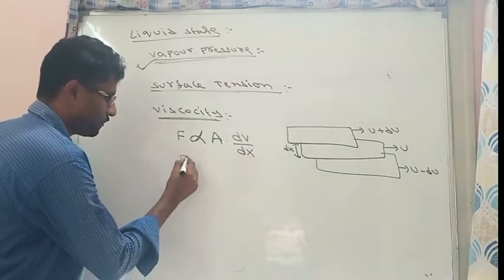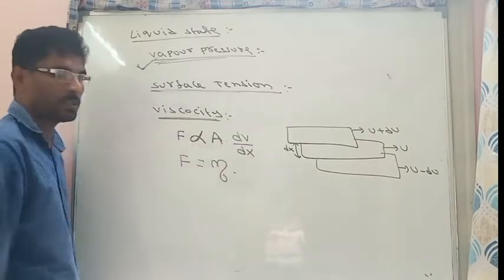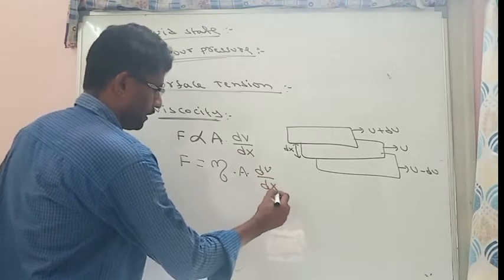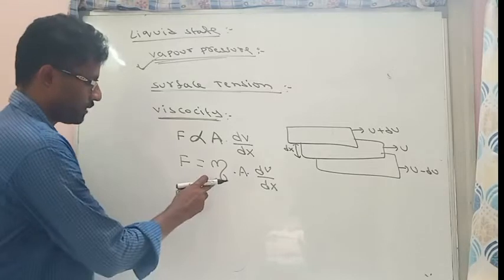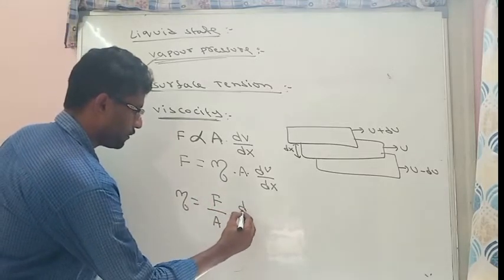From this, with a proportionality constant represented by eta, F equals eta into A into dv by dx. Here eta is called the viscosity coefficient. It should be force divided by area into dx by dv.